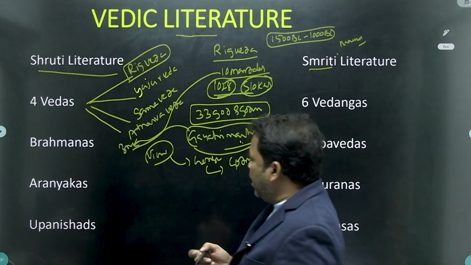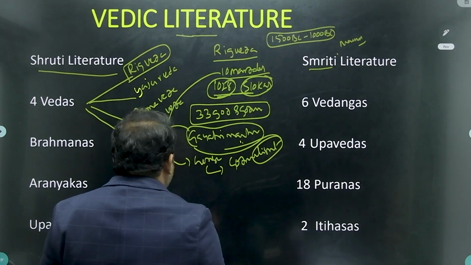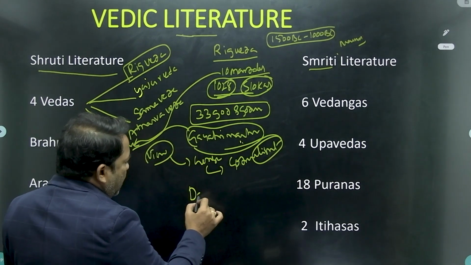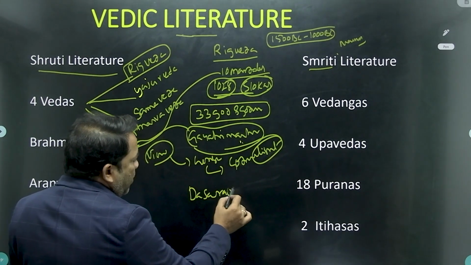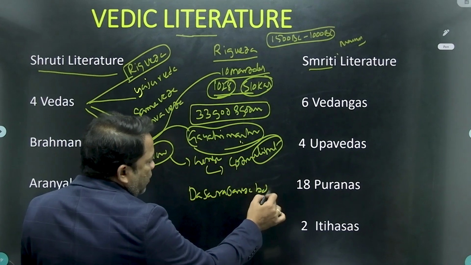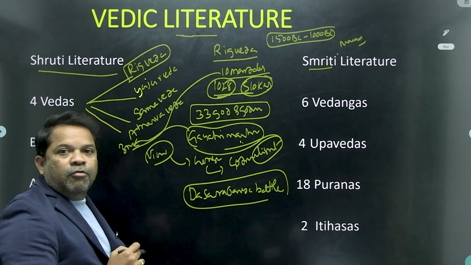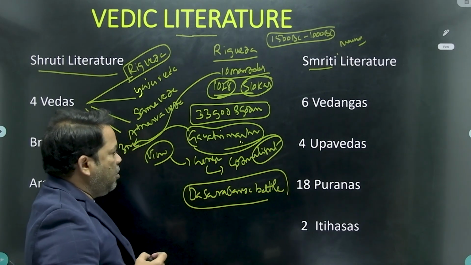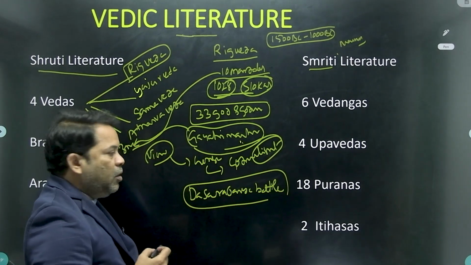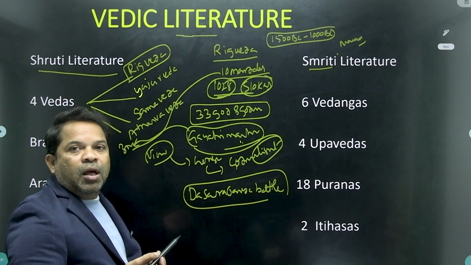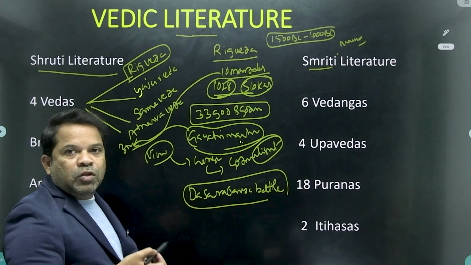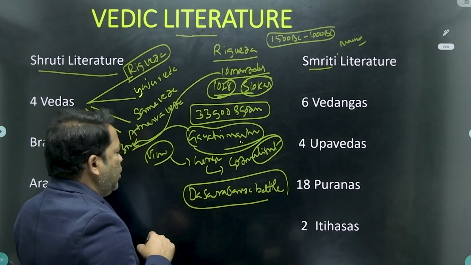And the next important one is the Dasarajanya battle, or you can call it the Battle of 10 Kings, the most important battle in the time of the Vedic period. I don't know whether you are aware or not, wars took place for cows in the Vedic period.